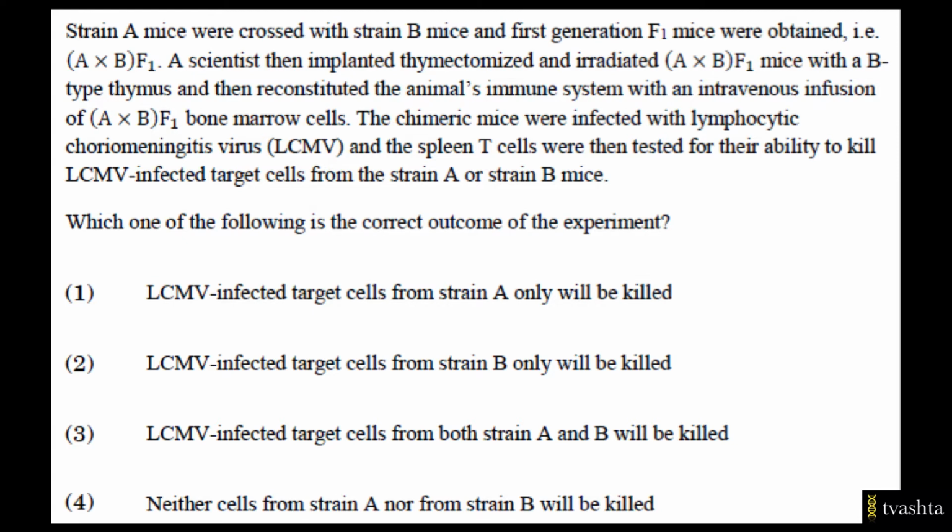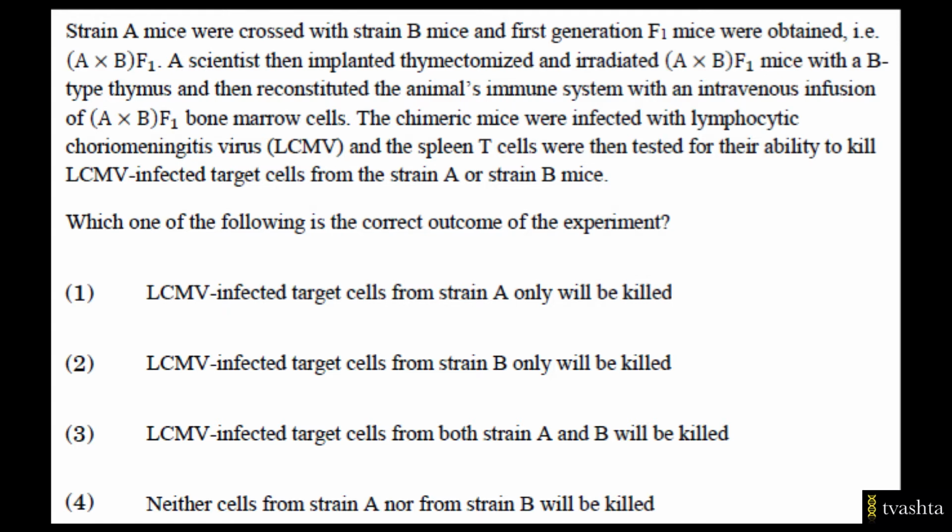The chimeric mice were infected with lymphocytic choriomeningitis virus or LCMV, and the spleen T cells were then tested for their ability to kill LCMV infected target cells from the strain A or strain B mice. And it is asked which one of the following is the correct outcome of the experiment.